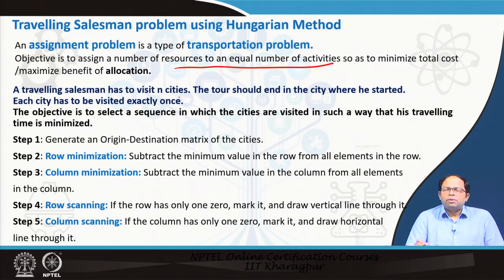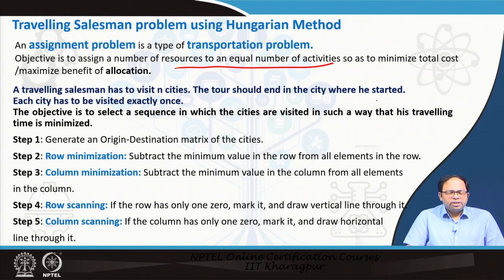So, in my allocation problem, if I can connect the different allocations one after another, assuming that it is not from different supply points to different delivery points, but that one vehicle is going from one point to the next and from that point to the next, and if this allocation follows the TSP, where the tour should end in the city where it started and it satisfies this condition, then we can use this allocation problem for finding the shortest route as well. We will explain that when I explain using an example.